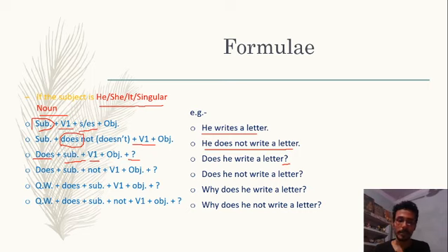If yes or no type question is in negative, in that case, we use the structure does plus subject plus not plus verb first form plus object and question mark. For example, does he not write a letter?